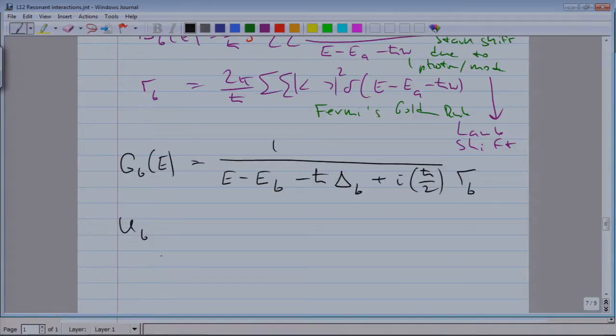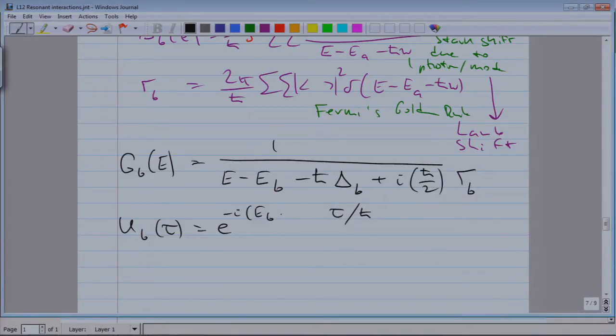If we now Fourier transform back and obtain the time evolution of the state, it no longer evolves with the energy E_B.